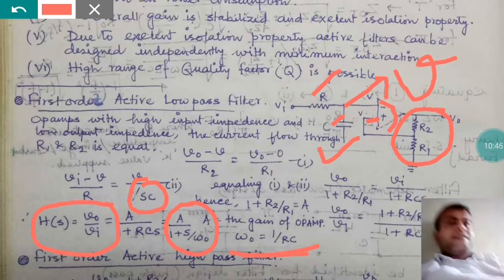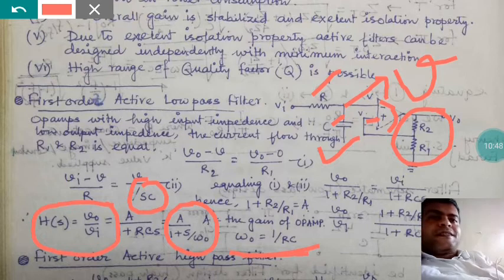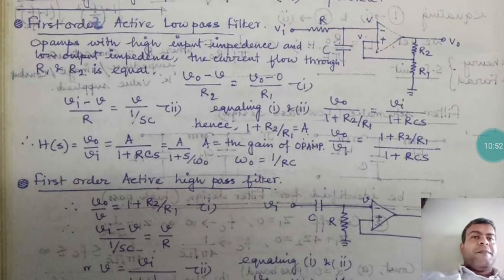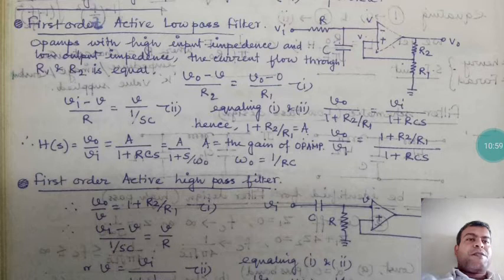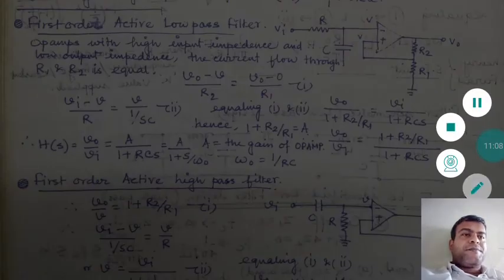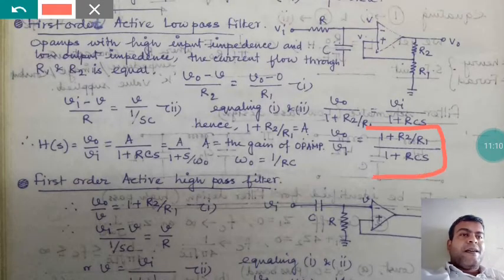So finally Hs equals A by 1 plus RCS, which equals 1 by S by omega 0, where omega 0 equals 1 by RC. That is the resonant frequency. Putting the value in this case, you get V0 by Vi as a ratio, 1 plus R2 by R1, divided by 1 plus RCS.